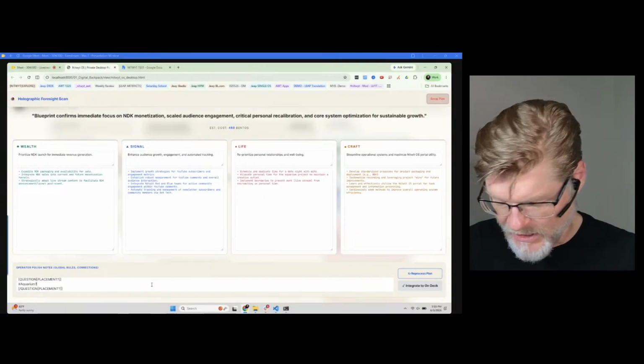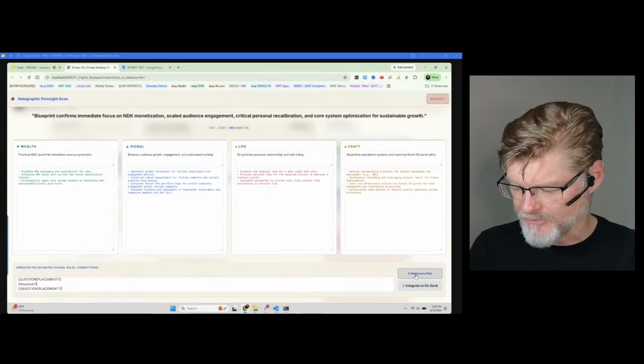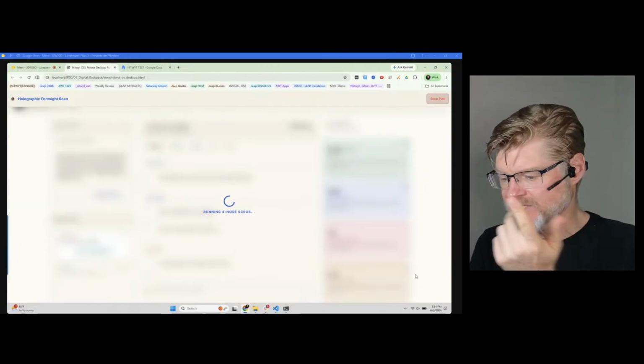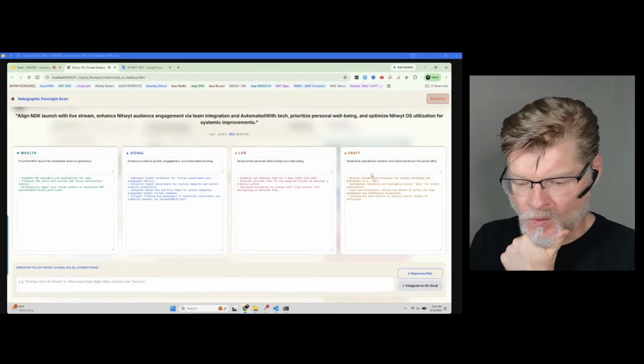It should be taking this input. Let's find out. So it should have been taking our feedback and said, yep, let's go. I can still always scrap the plan, which is nice. And then